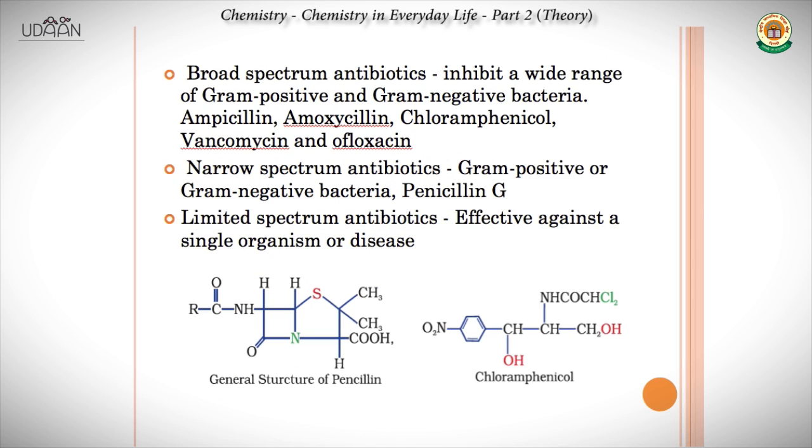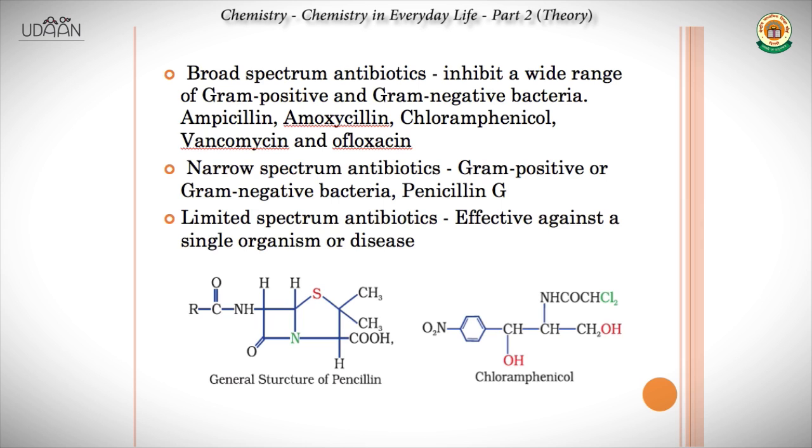There's another classification of antibiotics depending on the range of kinds of bacteria on which they act. For example, there are broad-spectrum antibiotics. When the antibiotic has a tendency to act on gram-positive and gram-negative bacteria as well, and a wide range of them, it's called a broad-spectrum antibiotic. Examples are ampicillin, amoxicillin, chloramphenicol, vancomycin, and ofloxacin.